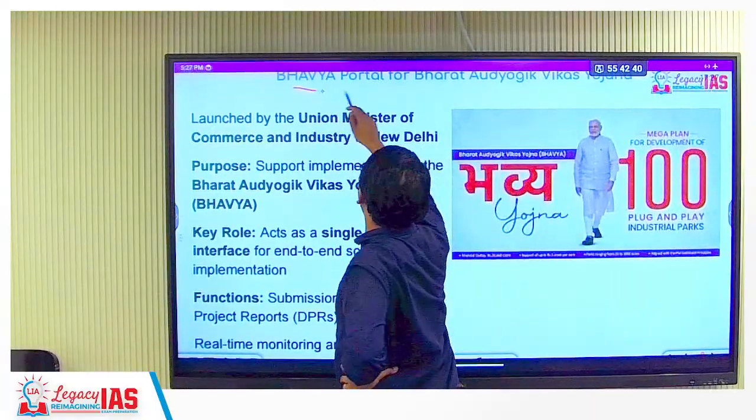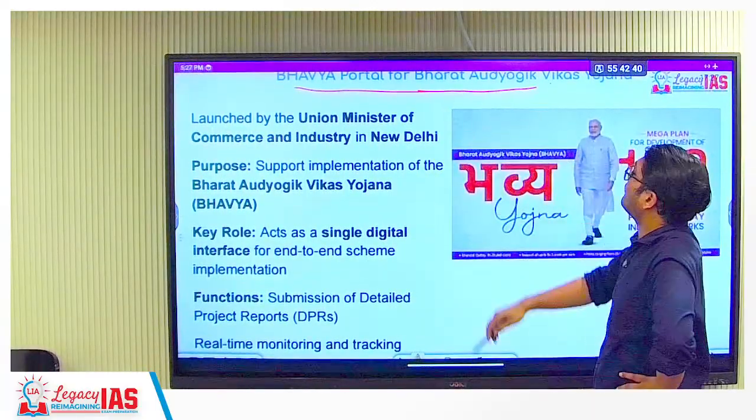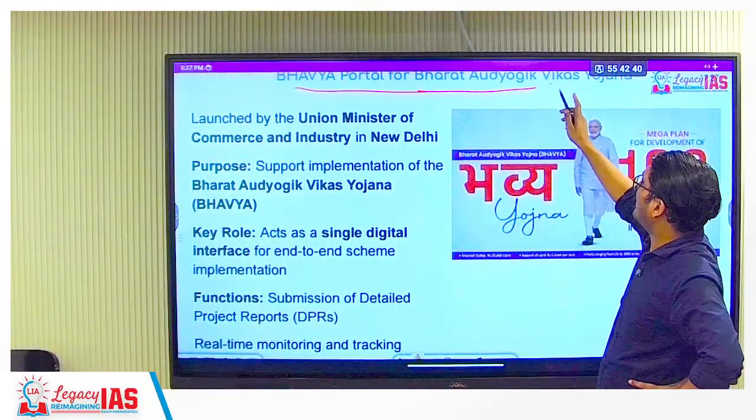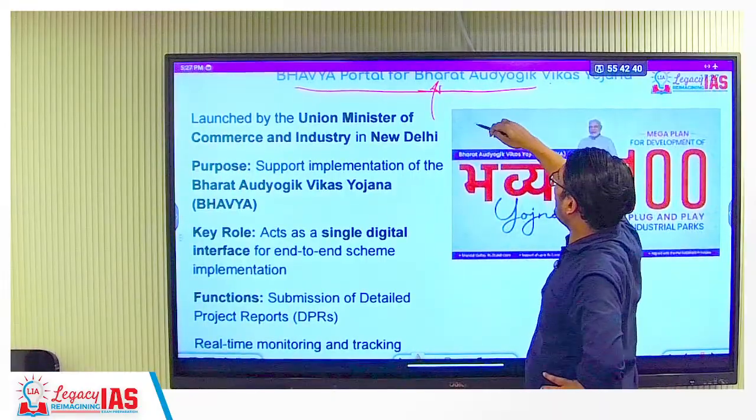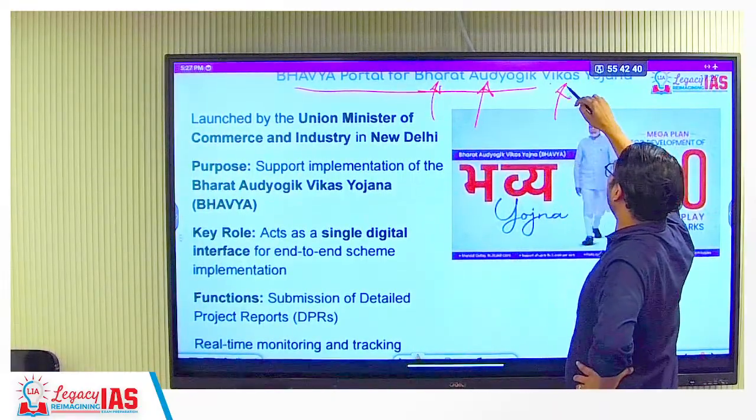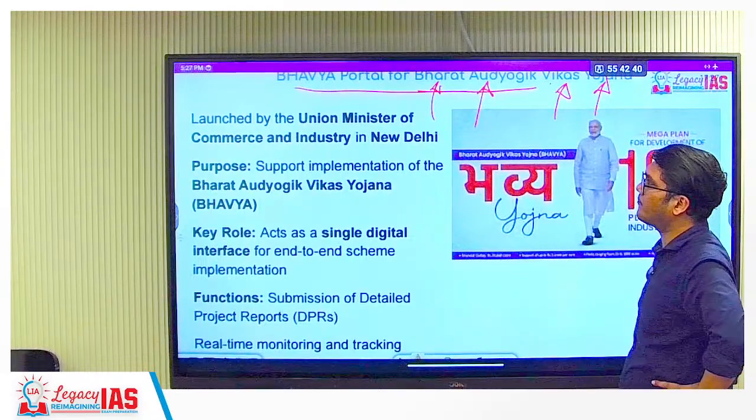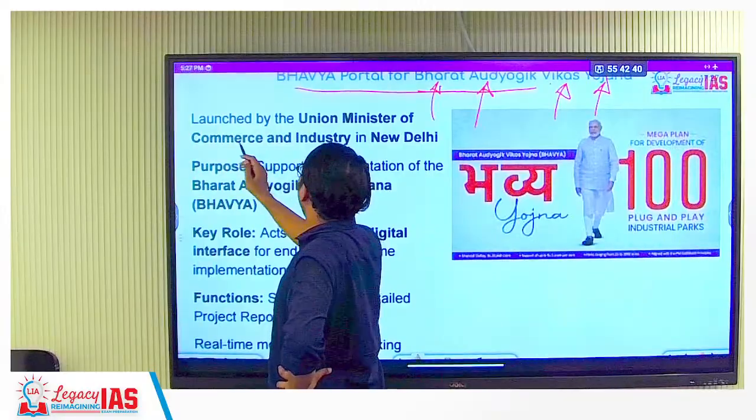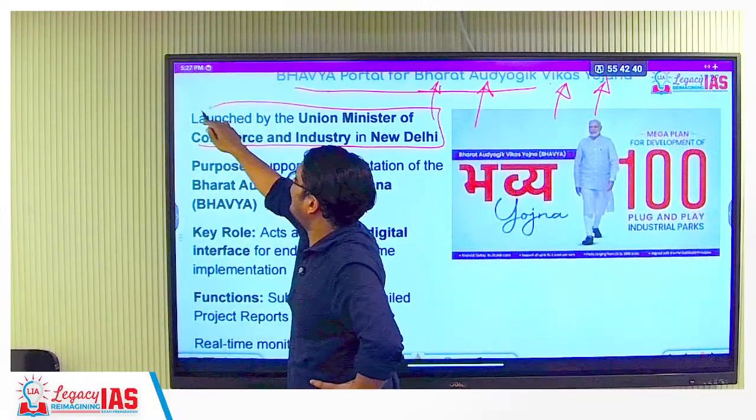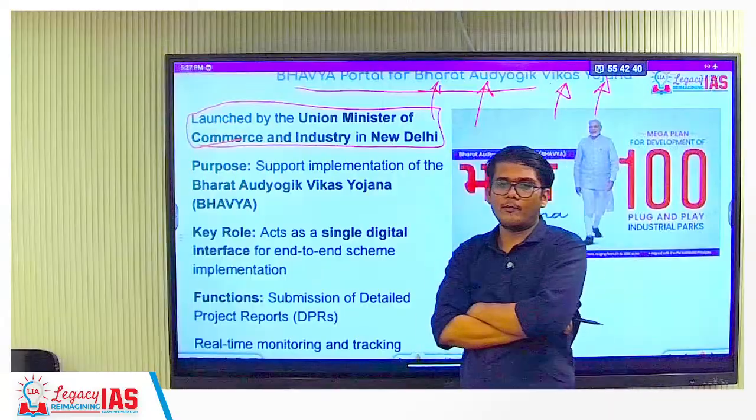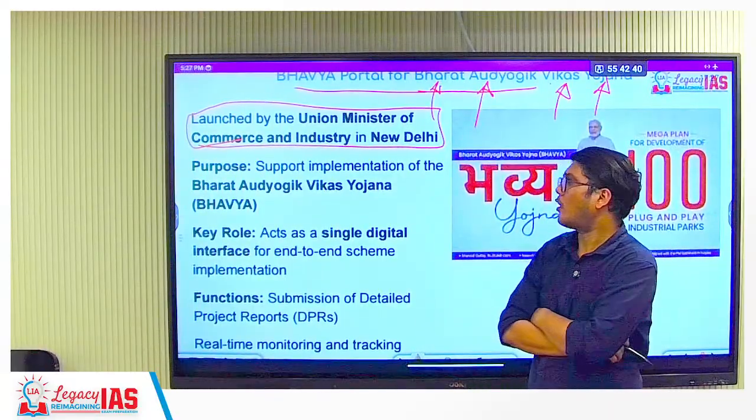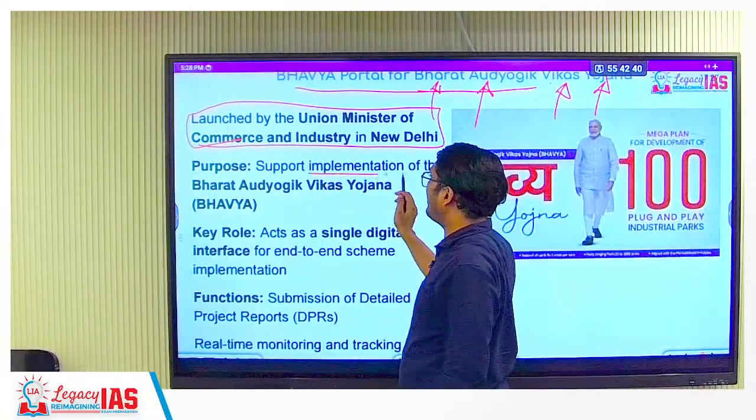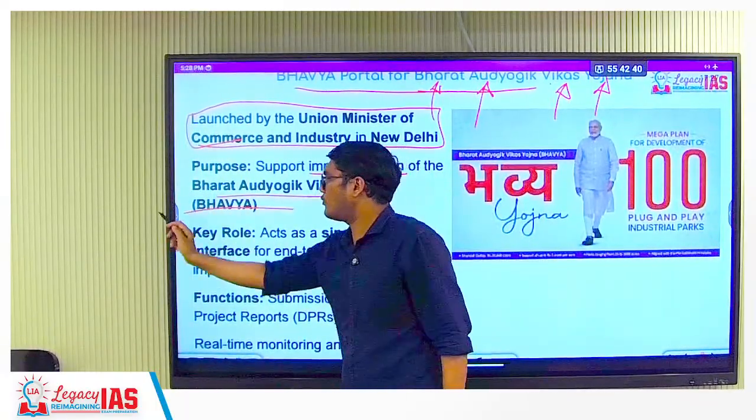Next, Bhavya portal for Bharat Audyogik Vikas Yojana. Any doubts? Bharat is India, Audyogik is industrial, Vikas is development. Yojana is a scheme. Who has launched it? Launched by the Union Minister of Commerce and Industry. It is basically a scheme of the Ministry of Commerce and Industry, scheme or a platform, whatever you say. The purpose is to support the implementation of Bharat Audyogik Vikas Yojana.